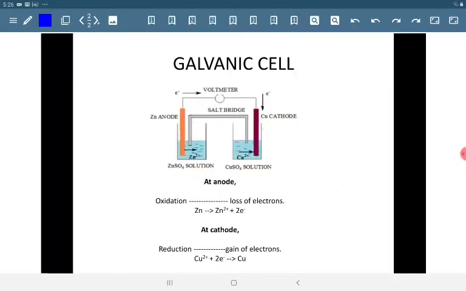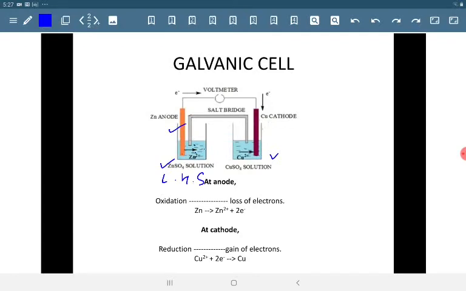Now we will study the construction of a galvanic cell. This particular galvanic cell is termed the Daniell cell. Here there are two half cells, one this one and one this one. These two are called half cells. On the left hand side, this is called the anodic half cell, and on the right hand side, this copper sulfate solution is called the cathodic half cell. So here in the anodic half cell, a zinc rod is placed in 1 molar zinc sulfate solution.